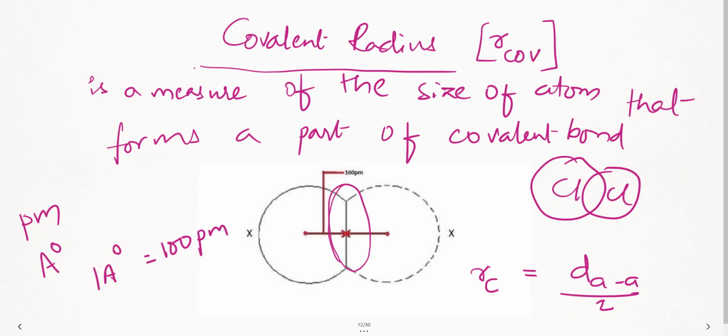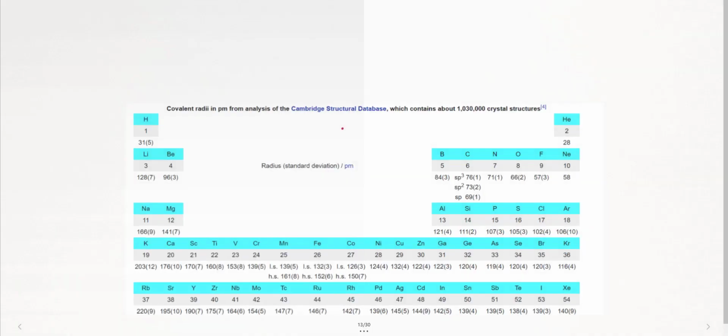Now if I have to speak about the trends of covalent radii, let us see one important thing. I have taken one periodic table and let us mark the trends. These are what is given in the exam, right? So here the first trend, let us see. We very well know when we move from left to right in the periodic table, this is the period. From top to bottom, it is a group, correct?